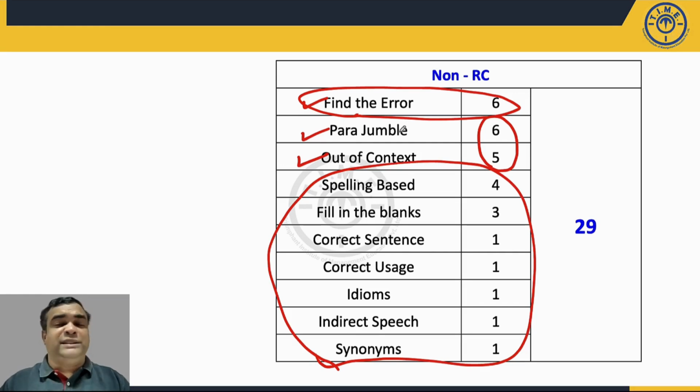So overall difficulty level, I could have said for many questions it was easy. For many questions I'll say it is a moderate part. So except that parajumble and out of context part, none of the part of this area was time consuming.